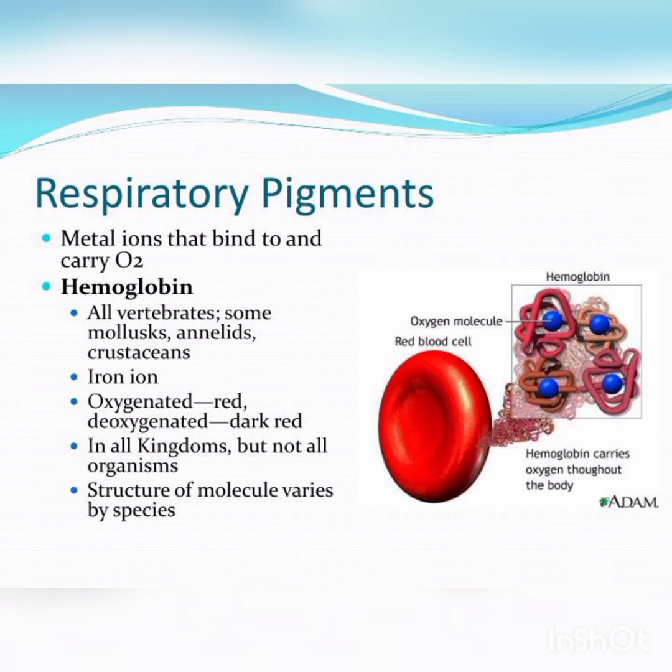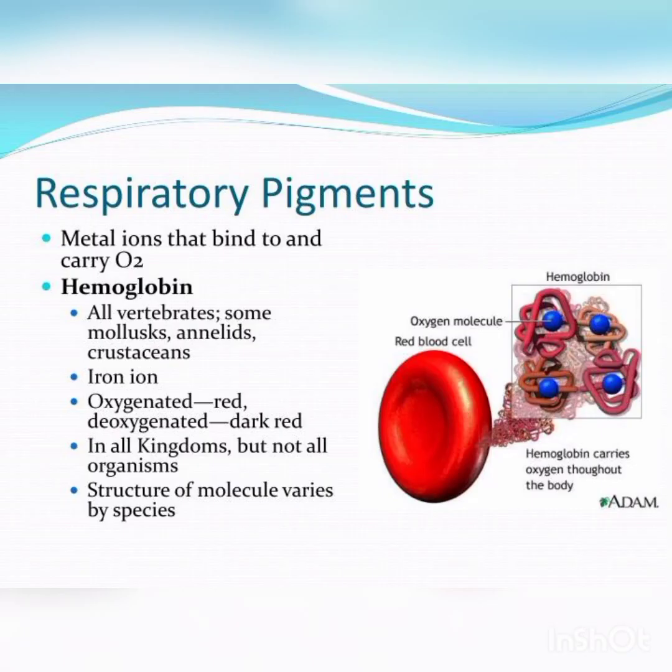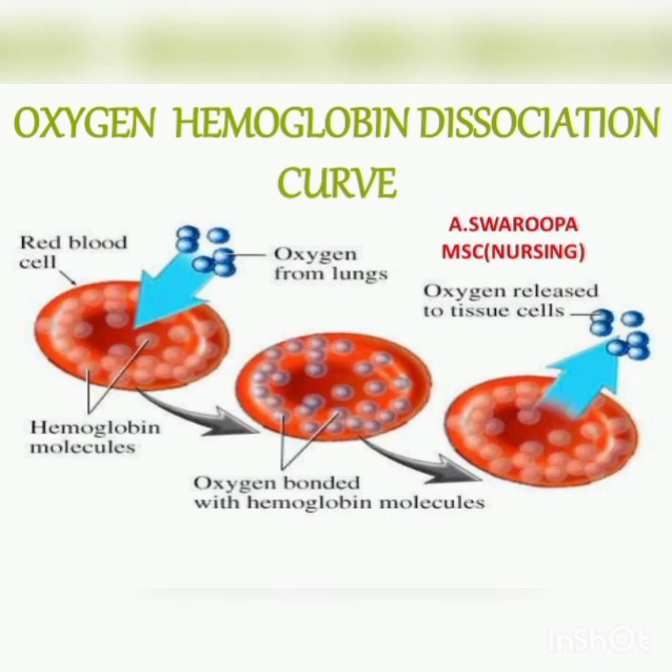It helps to store oxygen temporarily in the muscles, and the molecular weight of hemoglobin, measured in Daltons, is 68,000 Daltons in our blood. Hemoglobin is a chromoprotein, a conjugated protein, which is composed of two components: the protein component called globin, and the non-protein component, heme.